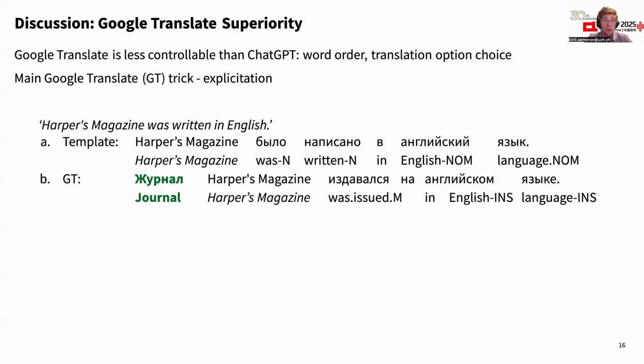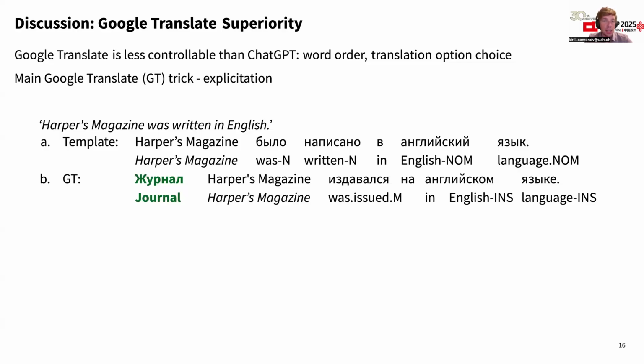And one example was adding the information about the type of the entity here. So an English prompt that we see on the first line, it is quite clear that we're talking about the magazine. But in Russian, the templated verbalization, which you see here, is not quite clear about the type of the entity because it is just an English sequence of the words.